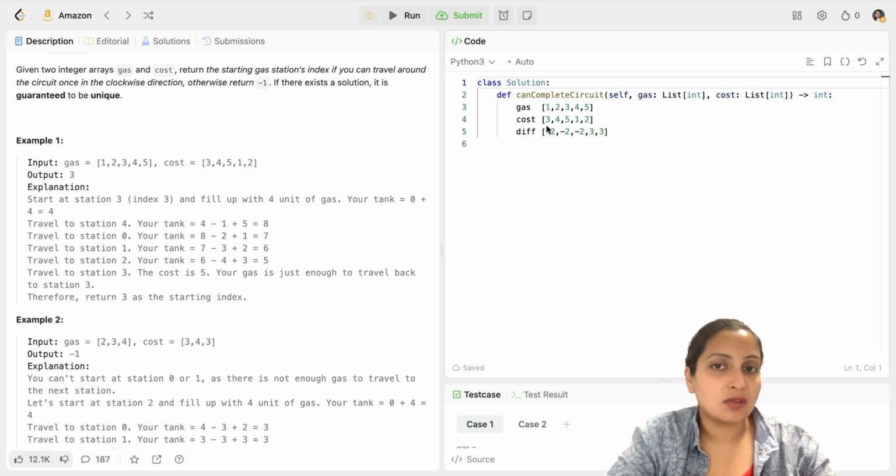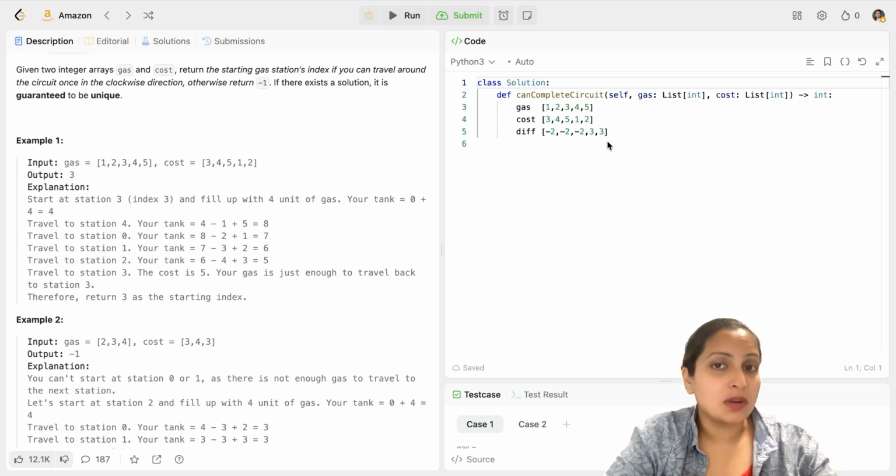So, 1 minus 3 is -2. That means that if you start from this index, at that time, your cost is 3, your gas is 1. So, 1 minus 3 is -2, that is you're 2 short. Okay. Then 2 minus 4 is -2. 3 minus 5 is -2. 4 minus 1 is 3, first positive. And 5 minus 2 is 3.